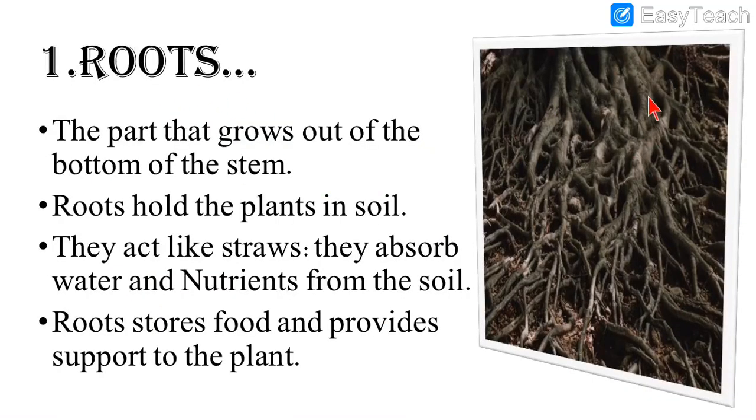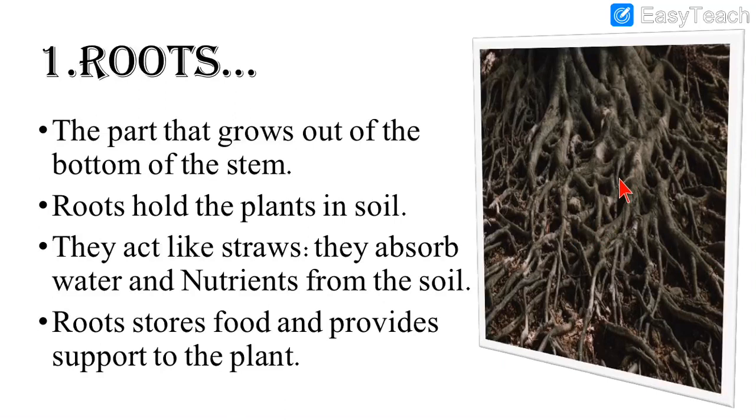So as you can see on your screen, this is the picture of the roots. See, roots will be grown under the ground, and sometimes it is there above the ground. The part that grows out of the bottom of the stem. So the bottom of the stem, the strongest part of the plant, that is root, it will grow out of the bottom of the stem, means it will grow in the bottom. Roots hold plants in the soil. So what will this contain? Roots will contain plants in the soil. They act like straws. They absorb water and nutrients from the soil. So it is like straw.